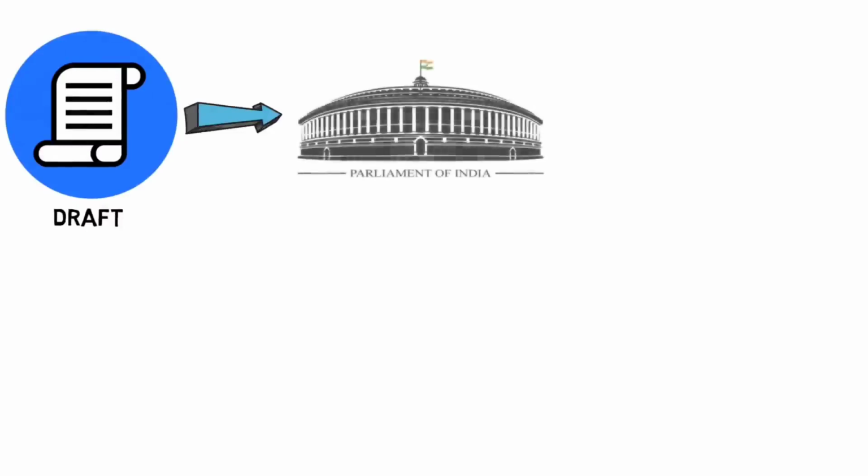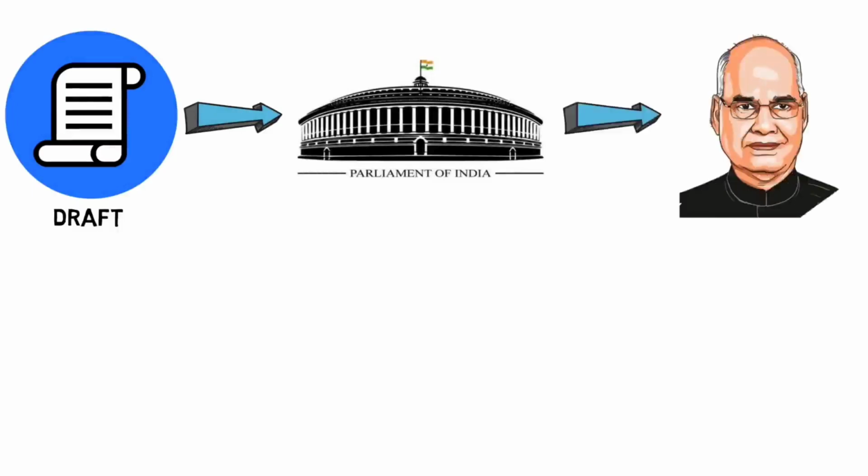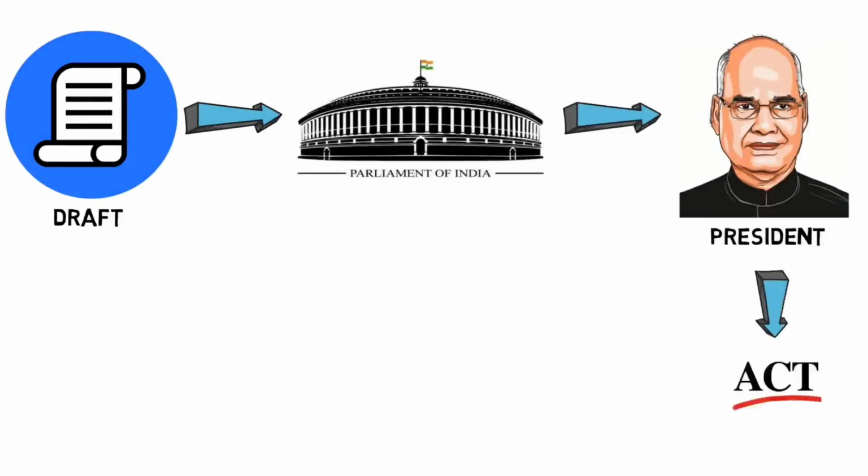The ministry prepares a draft. A draft can be of anything, any changes or new thing you want in civil aviation. Now this draft is submitted by the ministry in the parliament. In the parliament, it goes through two stages, Lok Sabha and Rajya Sabha. When these two bodies accept your draft, then it is forwarded to the president, who will sign it. Once your draft has been signed, the act is formed.